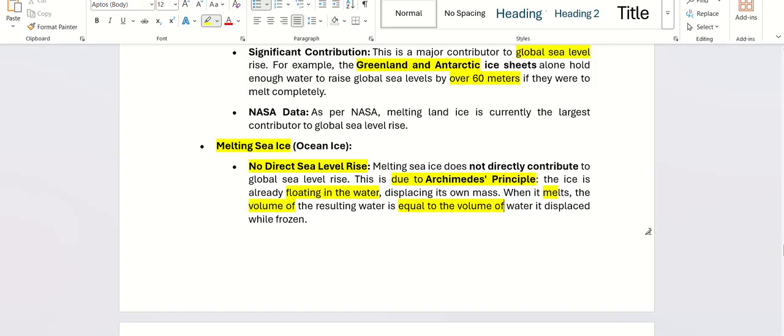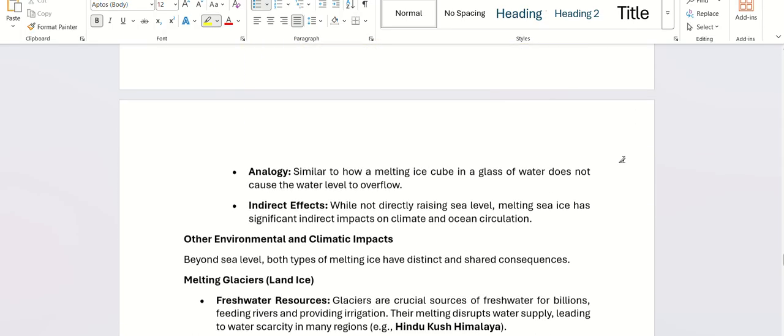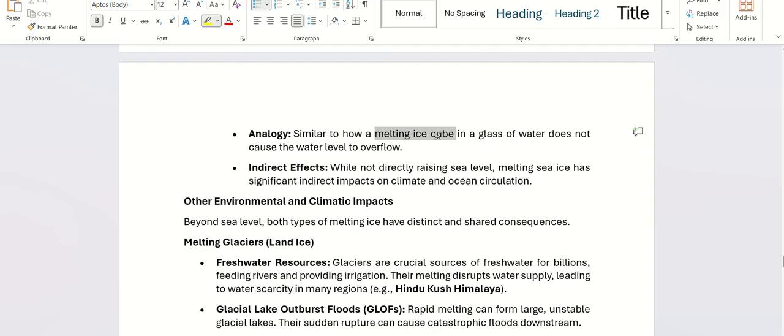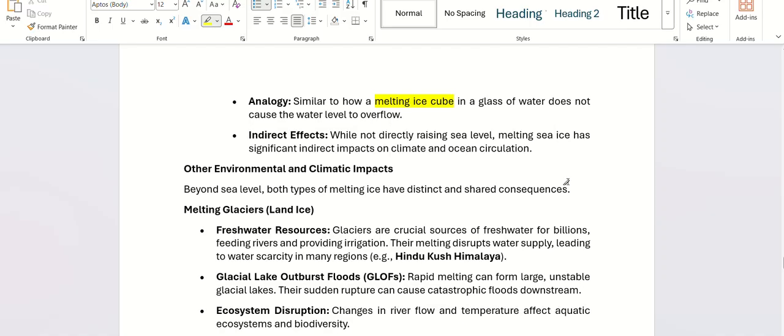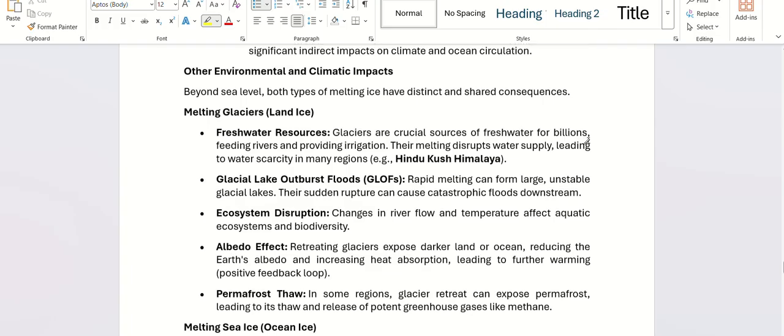Sea ice happens seasonally, so there is no direct sea level rise with sea ice, because it's the same water. It is not extra water that is coming. Glacier, however, when it melts, adds water to the sea. Like I said with the ice cube, if you melt it, it will be the same amount of water that you put in the ice tray, right? So that is why we do not see direct sea level rise, but there are environmental and climatic impacts.